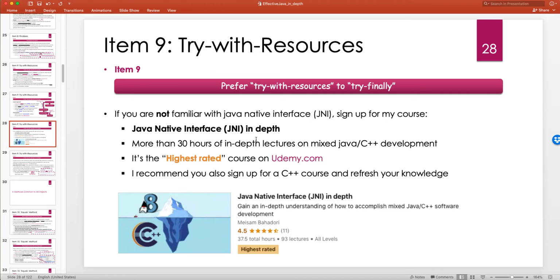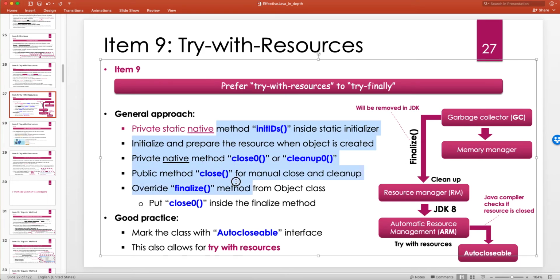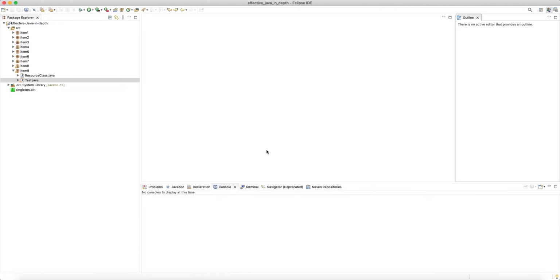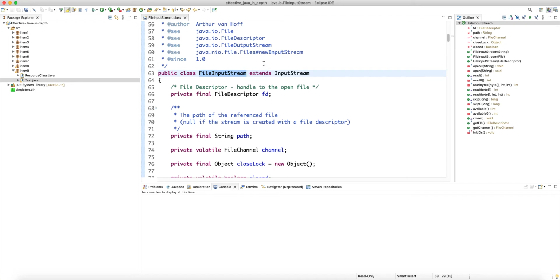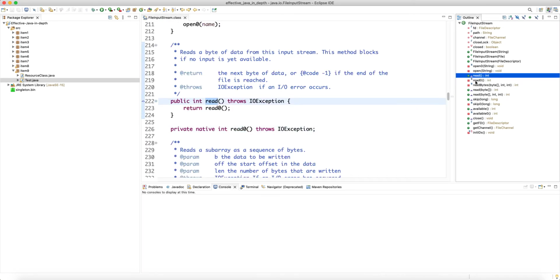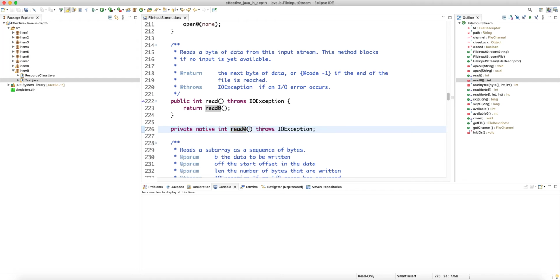Okay, let's head to Eclipse and look at one of the core JDK classes that uses this paradigm of providing the native methods close0 and cleanup0, and then a public method close that calls close0. I believe that's FileInputStream. If you look at FileInputStream, it has two read methods. One is private native read0, which is the convention: the private native one ends with a 0, and then a public one just calls the private native one.